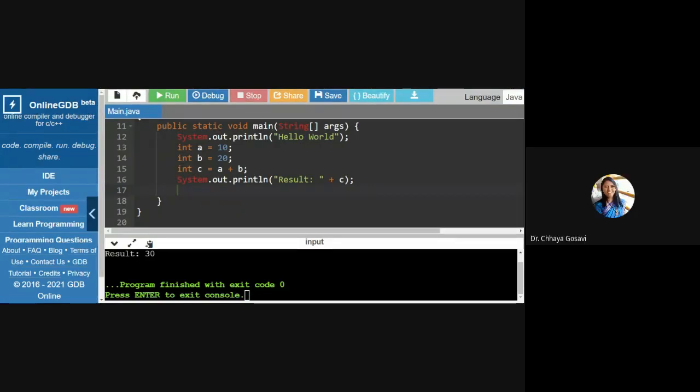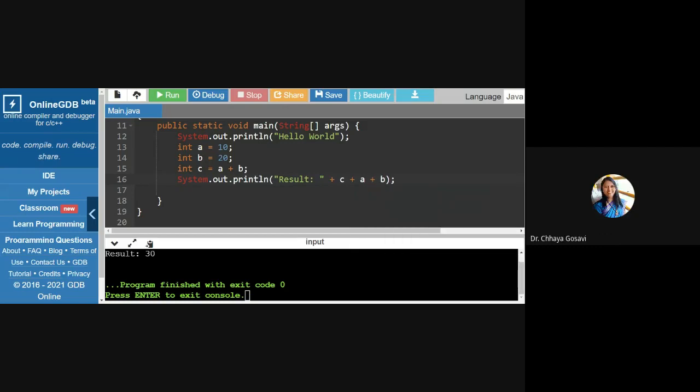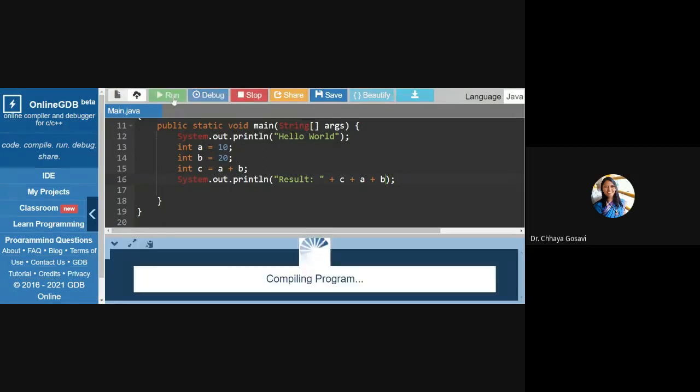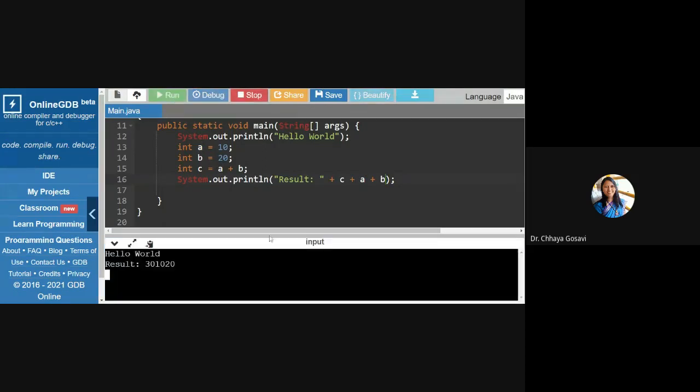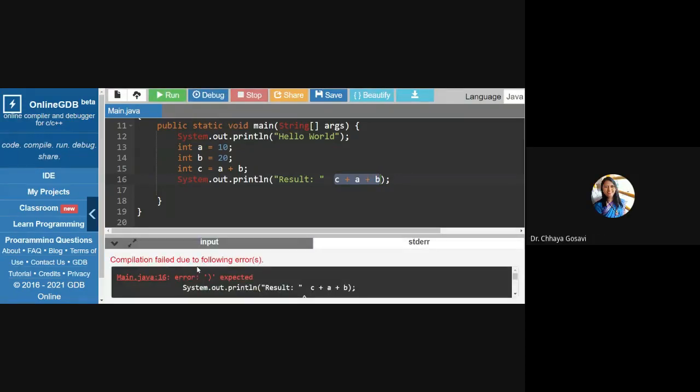What have you done? Is it like this, plus A plus B? Yes, ma'am. So when you do this, it will display the value of A and the value of B. It should display the value of C, A and B. So note that 30 is the value of C, 10 is the value of A and 20 is the value of B. But if you miss any one of these, it will consider it as an arithmetic operation, C plus A plus B, and it will give you such an error.